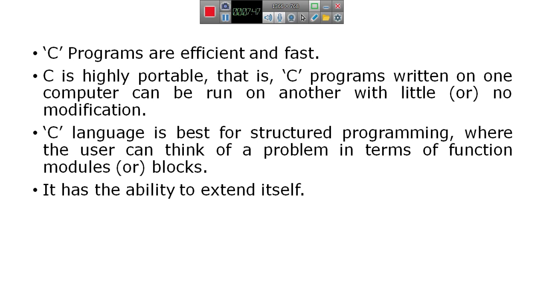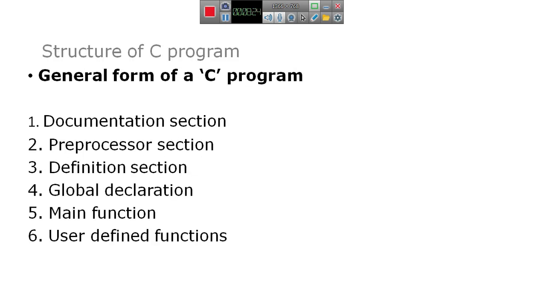Case sensitive means it assumes uppercase letters and lowercase letters differ. And it is the mother of all languages, that is C++ and Java, etc. It was developed to be used in Unix operating system also. And next, that is the structure of a C program.